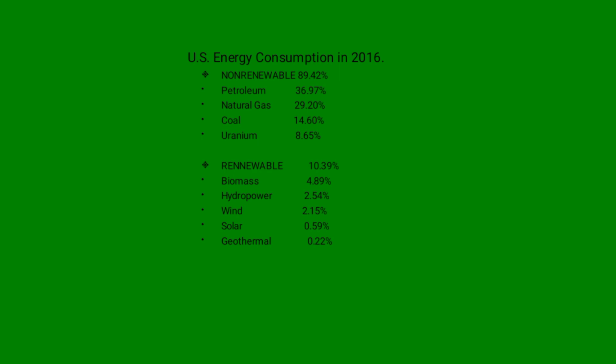So if this is the energy consumption of the USA in 2016, I'm sure by this time they have improved, as they are advocating for clean energy, and this clean energy is SDG Goal 7, which says affordable and clean energy for all. Are you getting me? Affordable and clean energy for all. And this SDG Goal 7, we are going to talk about it, elaborate on it. Everything you are supposed to know about this SDG Goal 7. We talk about clean energy. We are going to explain everything in detail in our next episode.